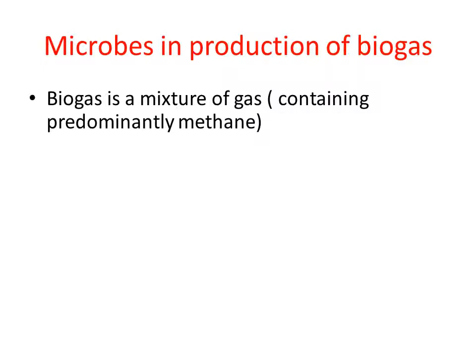We already know some basic concepts about microorganisms, right? Microorganisms always act on the raw material to produce some end products. We have seen in dough making, we add yeast to the dough in order to produce carbon dioxide. There we understood that carbon dioxide is a gas, an end product of the growth and metabolic activity of microorganisms.